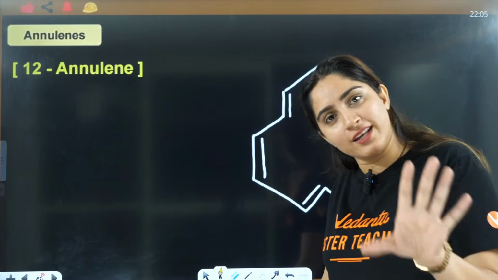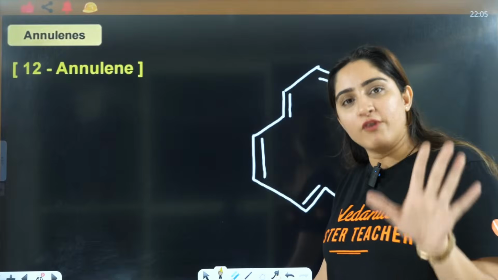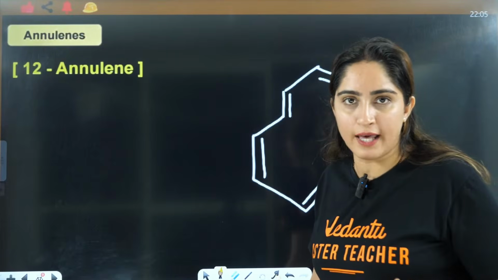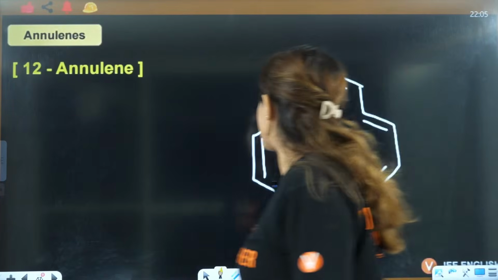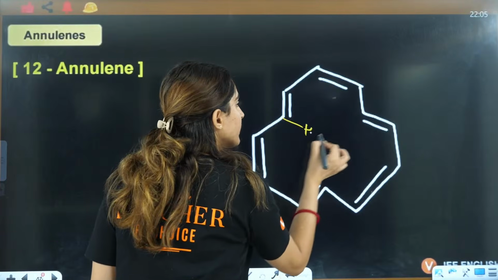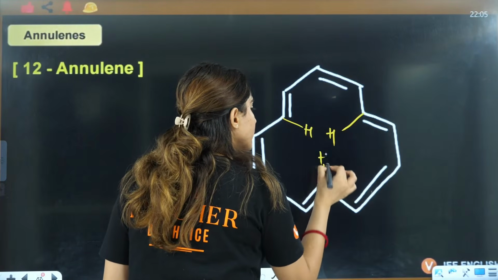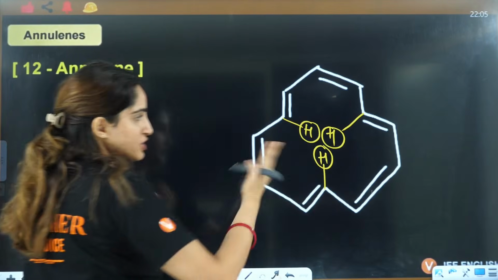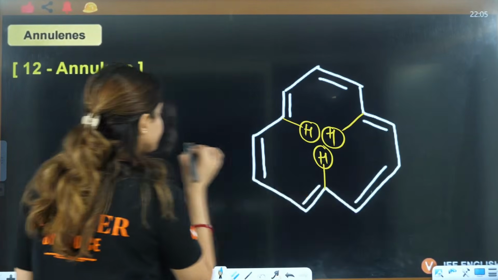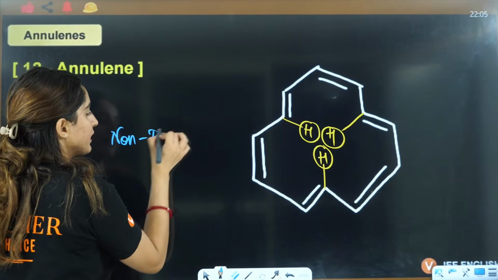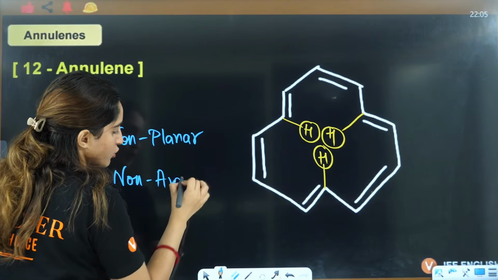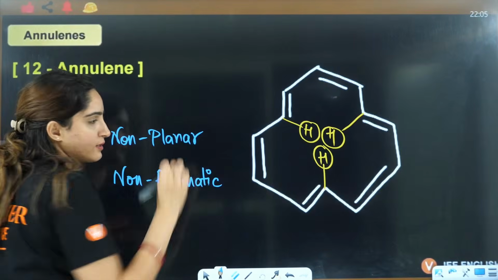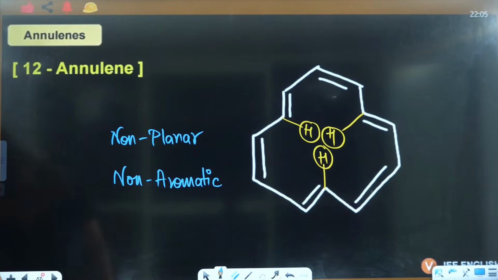Scientists have already discovered that in this case repulsions were there. In 14, repulsions were not there. In 10 and 12, repulsions were there. The angle was drifting, right? Again they showed angle repulsion, and because of angle strain that became non-planar, that is non-aromatic. That became non-aromatic, right everybody?